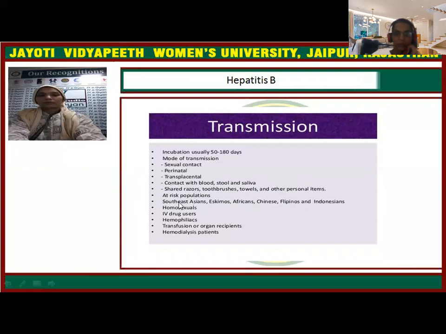If the female is sharing her personal items with an infected person, then also she will get this infection. And the at-risk population is Asians. Asians are at high risk. For us, this is important. Asians are at high risk for this hepatitis B. Again, IV drug users, homosexuals, hemophiliacs are at high risk for this infection. Organ transplant, blood transfusion, and hemodialysis in chronic renal failure, we usually see the dialysis. The patients on hemodialysis are at risk for hepatitis B.